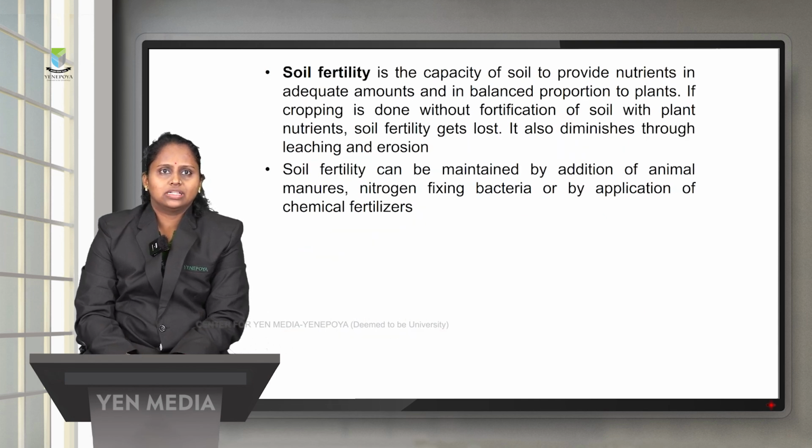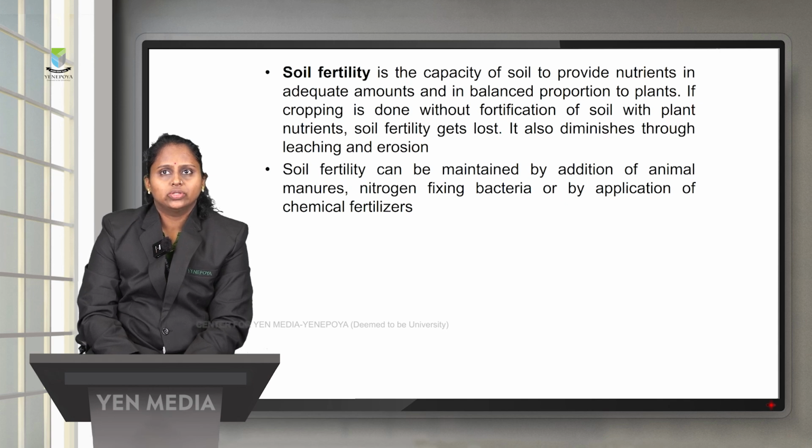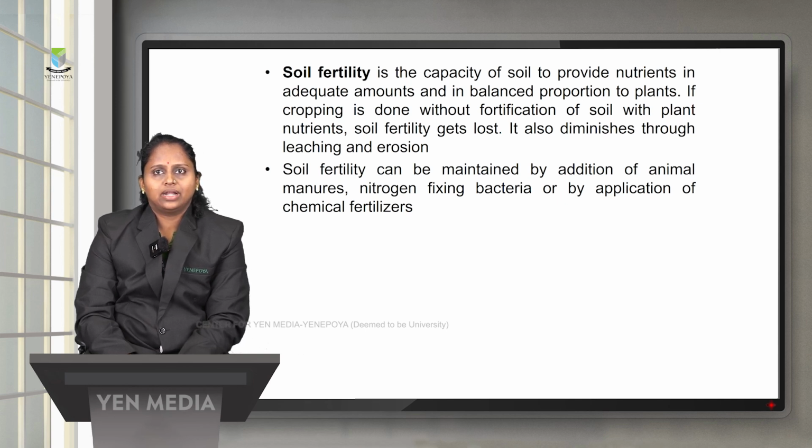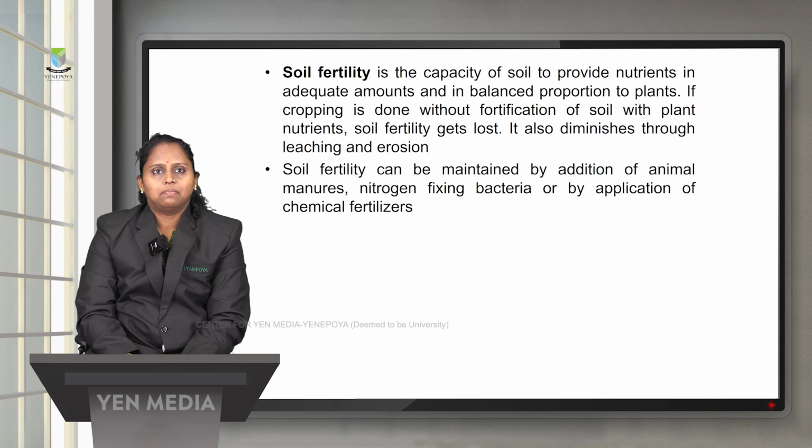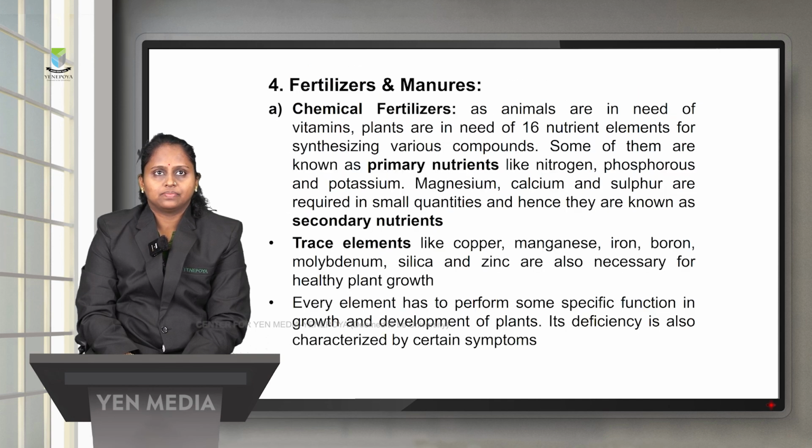Soil fertility. What do we mean by soil fertility? It is the capacity of the soil to provide nutrients in adequate amounts and in balanced proportion to the growing plants. If cropping is done without fortification of the soil with plant nutrients, soil fertility will be lost, and also there will be leaching and erosion. Soil fertility can be maintained by adding animal manures, with the help of nitrogen fixing bacteria, and by the application of chemical fertilizers.